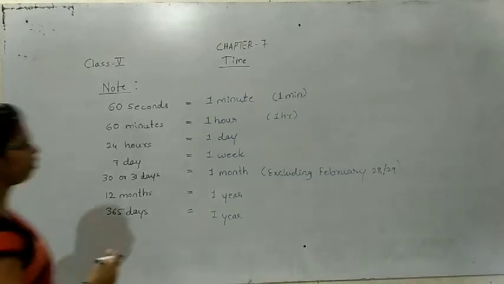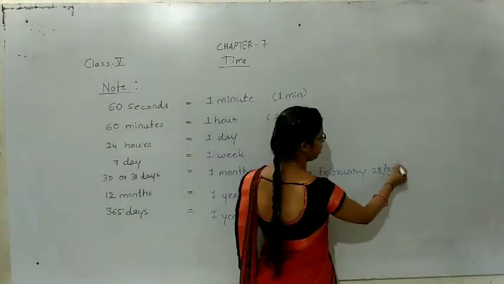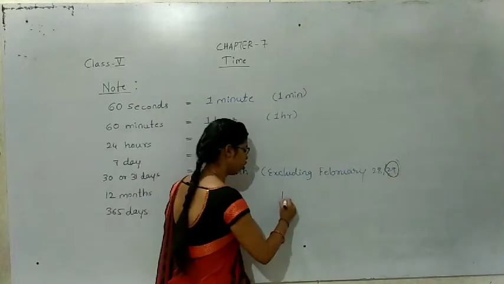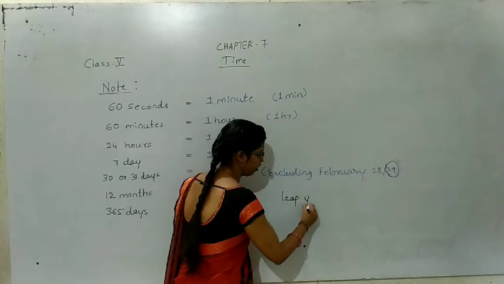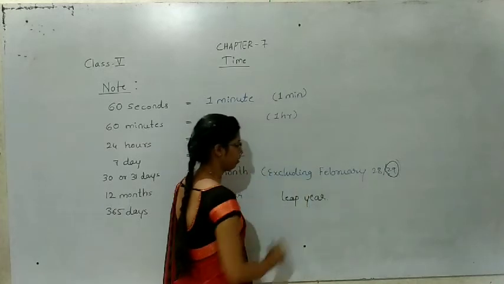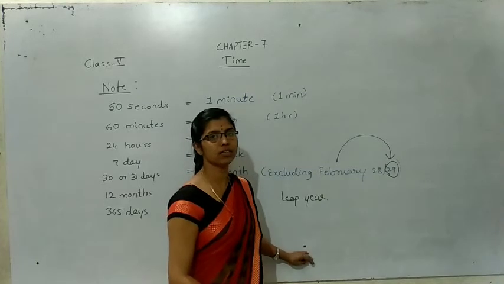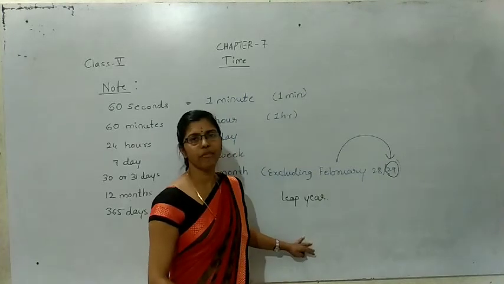In the month of February, if 29 days are there, that year we call a leap year. What is that? Leap year. It comes once in every 4 years.